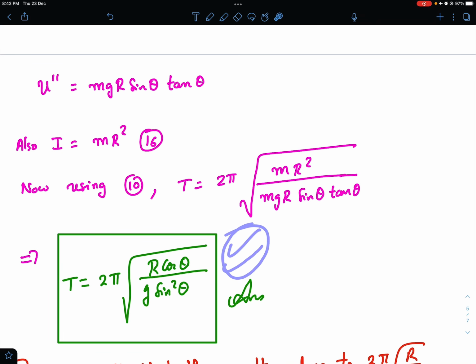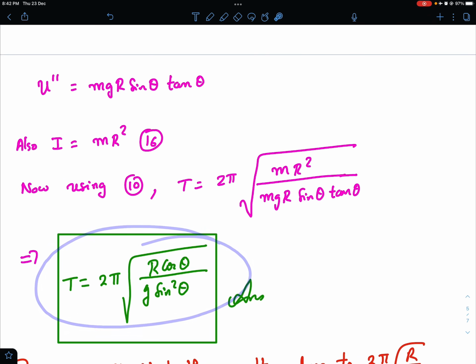So this is our time period, and immediately as soon as you see this expression, many sharp students become very suspicious, extremely suspicious. Why? Because you might be thinking, what happens if theta goes to 0? What do you expect? If theta is 0, then according to this expression, the time period goes to infinity. But then you might be wondering, suppose theta is 0, that means omega is 0. If omega is 0, then it's just a simple pendulum. So shouldn't the result reduce to 2 pi under root r by g?